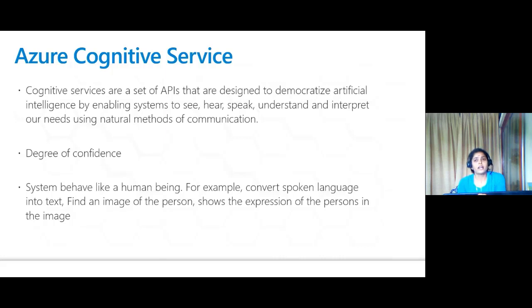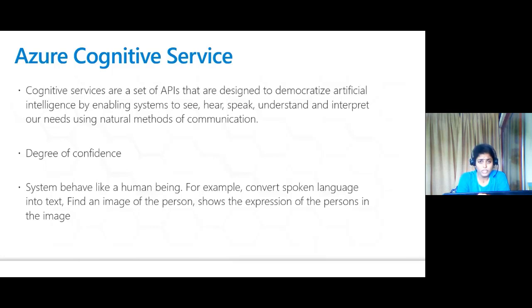Microsoft Cognitive Services is a set of APIs that they have already developed to solve problems in the artificial intelligence field. They are already trained and given in the form of an API. It is a set of APIs designed to democratize artificial intelligence by enabling systems to see, hear, speak, understand, and interpret our needs using natural methods of communication.